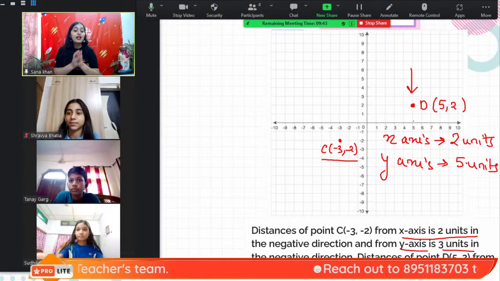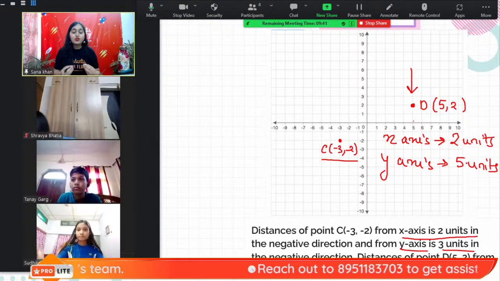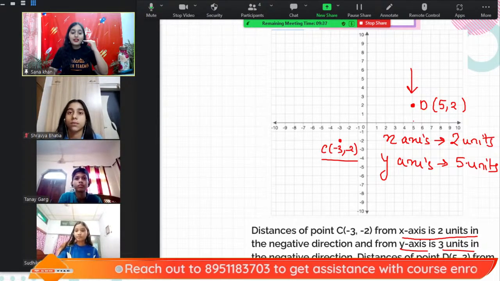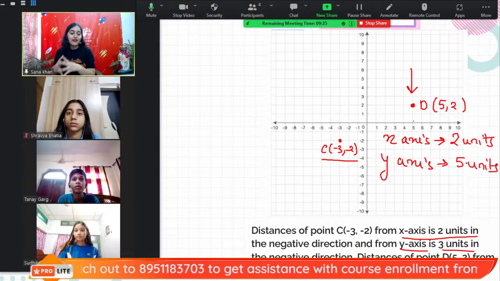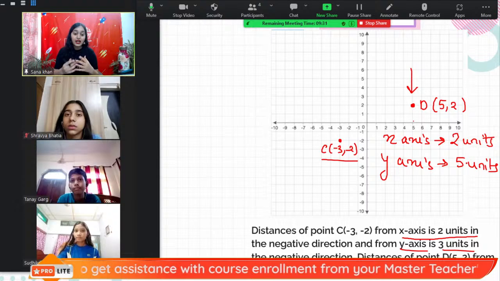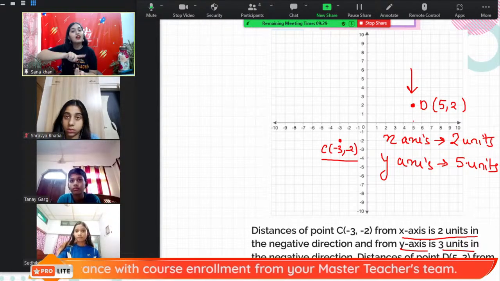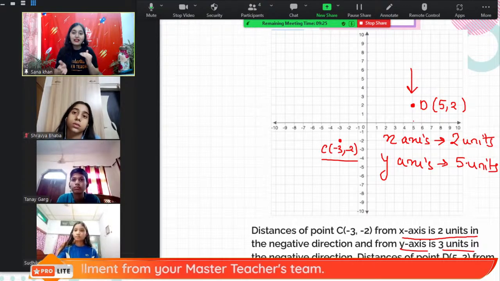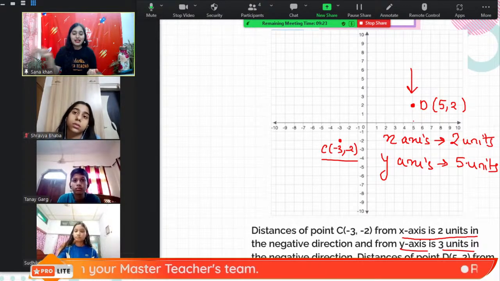So very simple question. Nothing much to do. Now this question has used the concept that Sudhiksha explained to us, the distance from the x-axis and y-axis, that is, what is abscissa and what is ordinate. So whenever it asks what is the distance from the x-axis, it is the y coordinate. Distance from the y-axis, the x coordinate. Always remember it is vice versa. For x use y, for y use x.